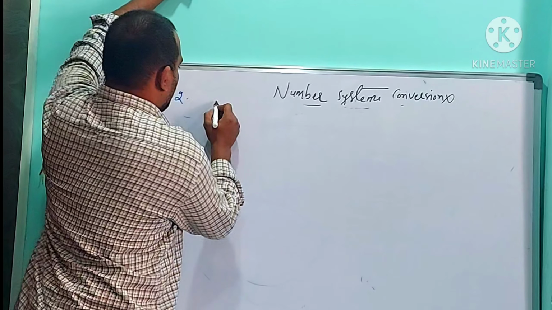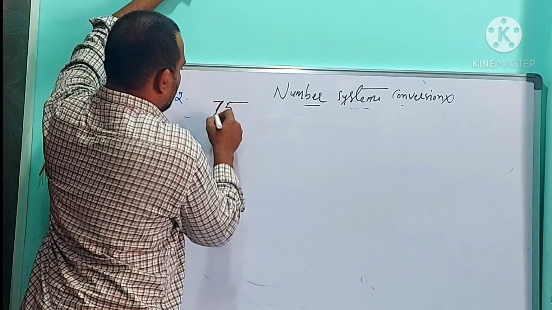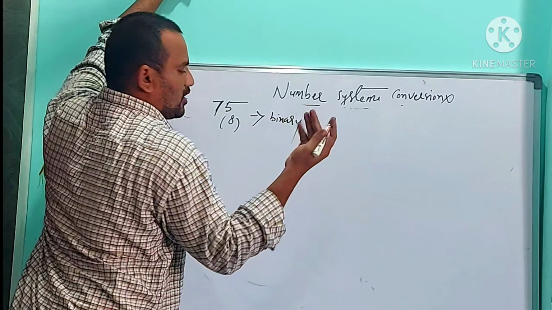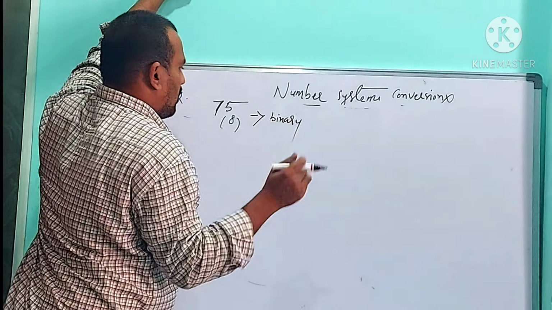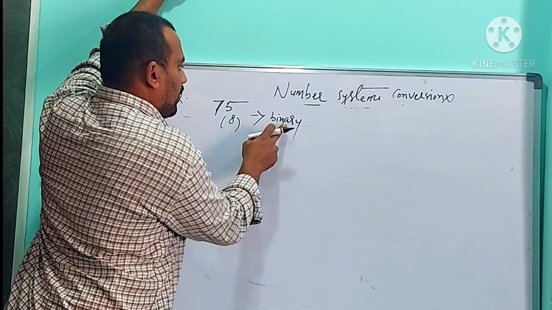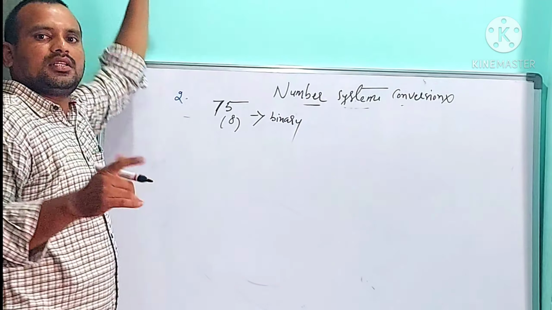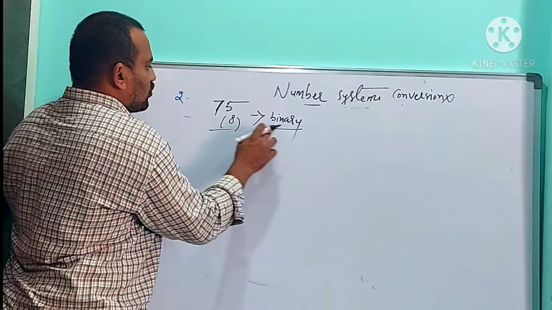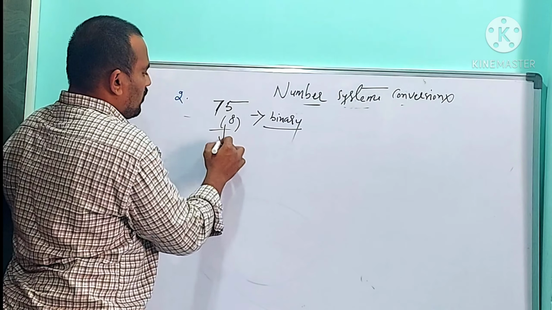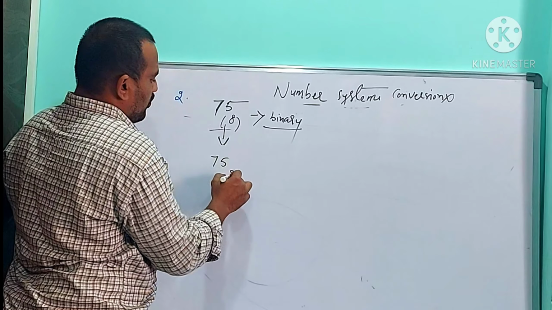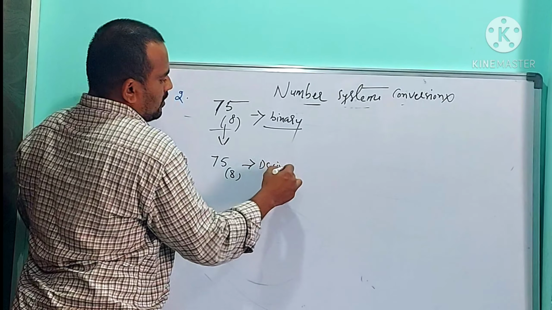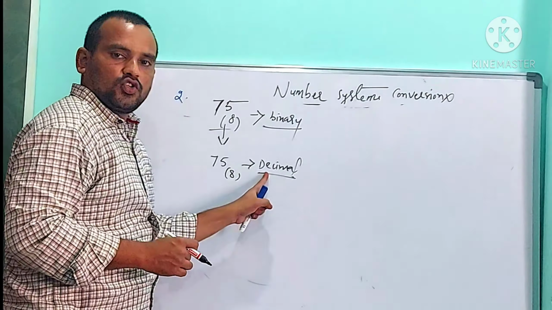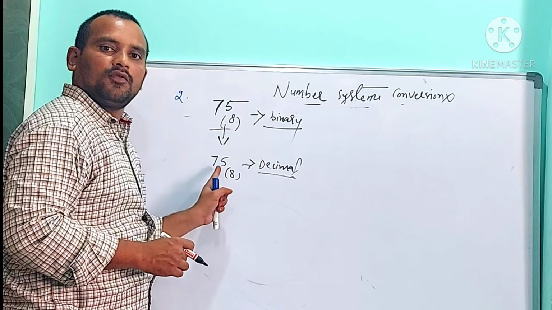I want to convert 75 base 8 into binary. You observe one thing here: there is no decimal. Octal means something, binary means something, and no decimal means it comes under something to something. So first we need to convert the first something into decimal, means 75 base 8 into decimal. While converting something to decimal, we must use powers of something.